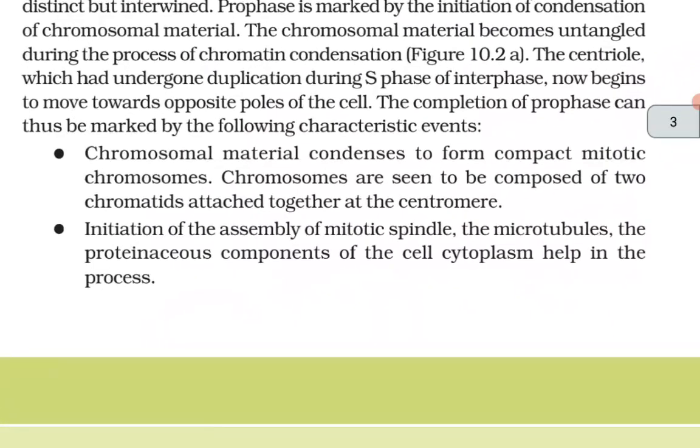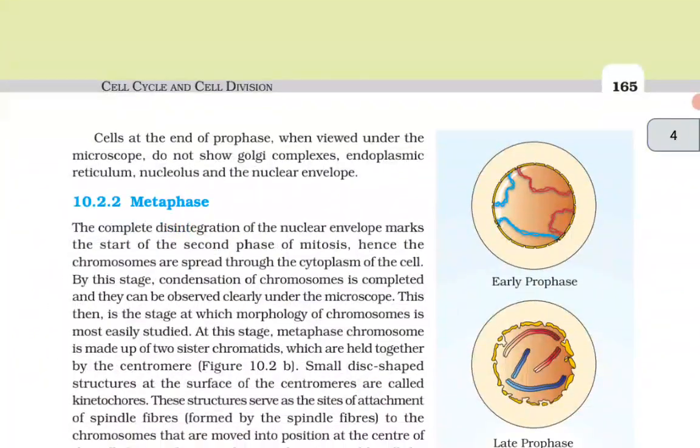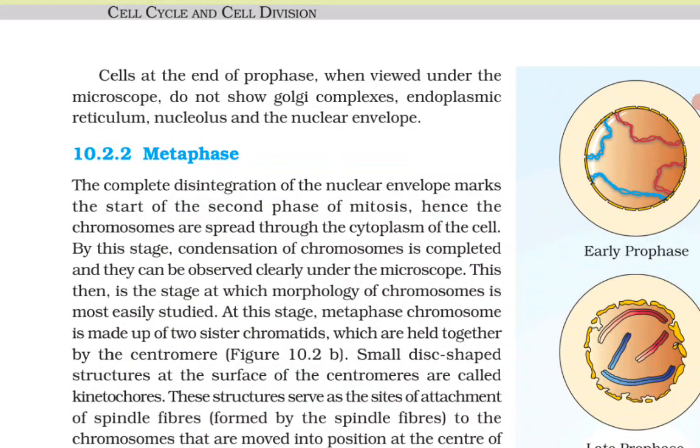Initiation of the assembly of the mitotic spindle. The microtubules, the proteinaceous components of the cell cytoplasm, help in the process. Cells at the end of prophase, when viewed under the microscope, do not show Golgi complexes, endoplasmic reticulum, nucleolus and nuclear envelope.